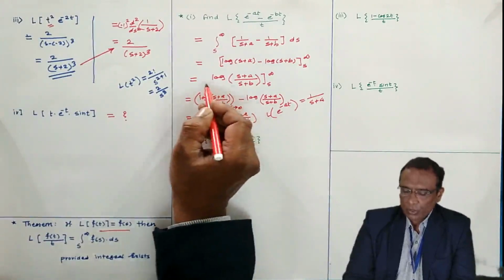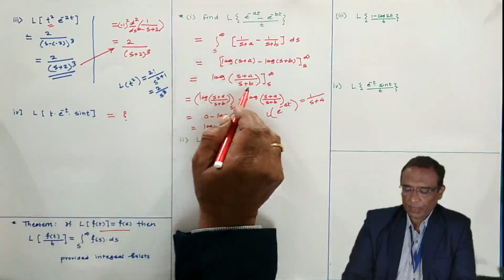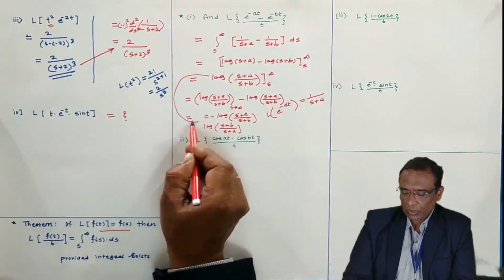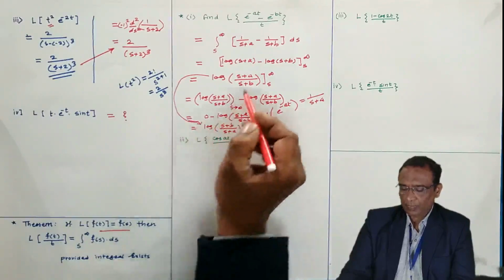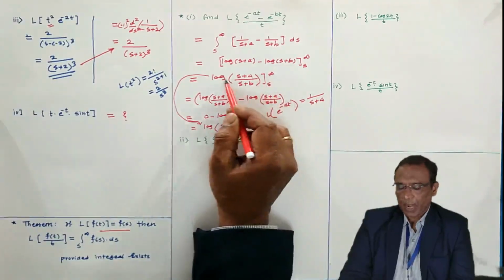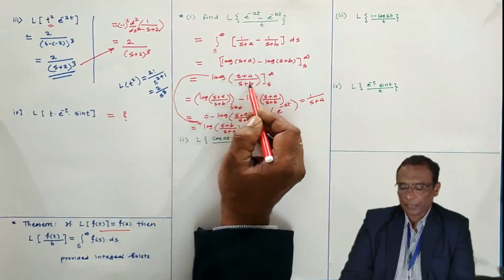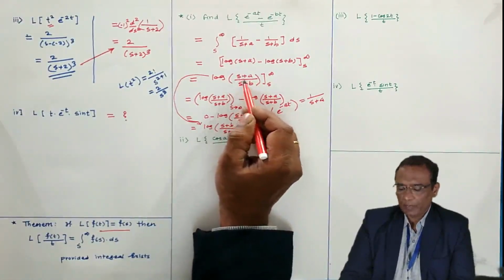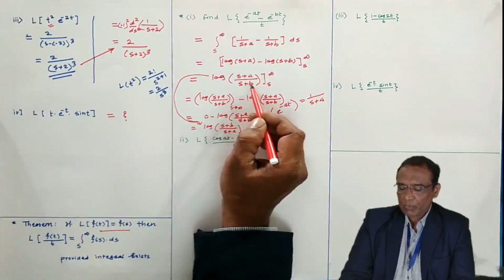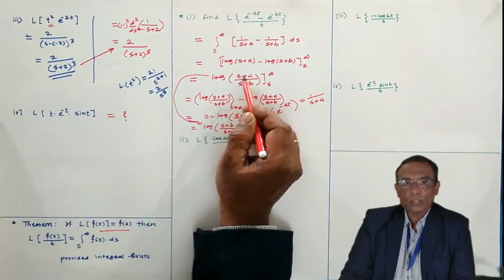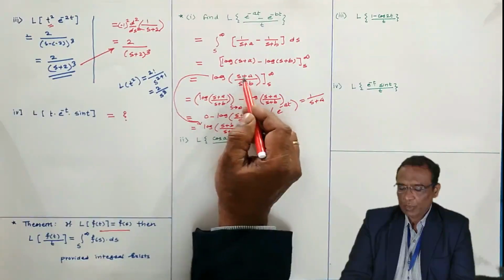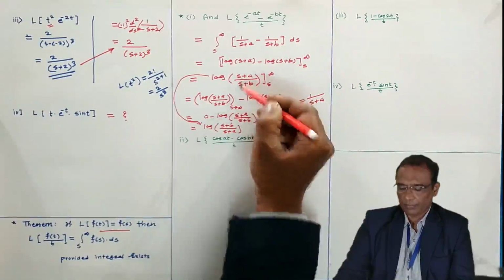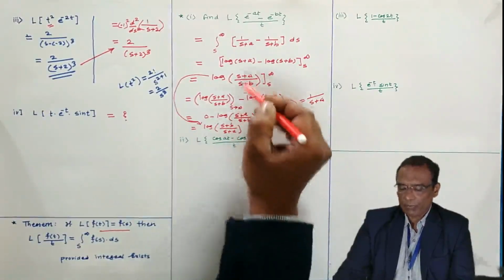Or, in short, while solving MCQ only, not in offline exam, you can write this step directly also. When we have s to infinity, and log of numerator by denominator is there, and the s is present in numerator as well as denominator of the same degree, in that case you interchange numerator and denominator, log of s plus b by s plus a in this way. Interchange it, that's all. So you can directly jump to this step from this one.